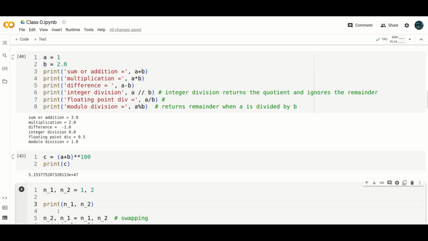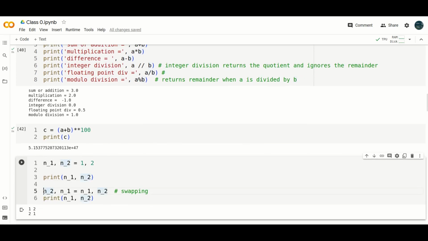If you put a hash in front of this, then this line will not be executed. This is a comment line. It will be ignored by the interpreter.